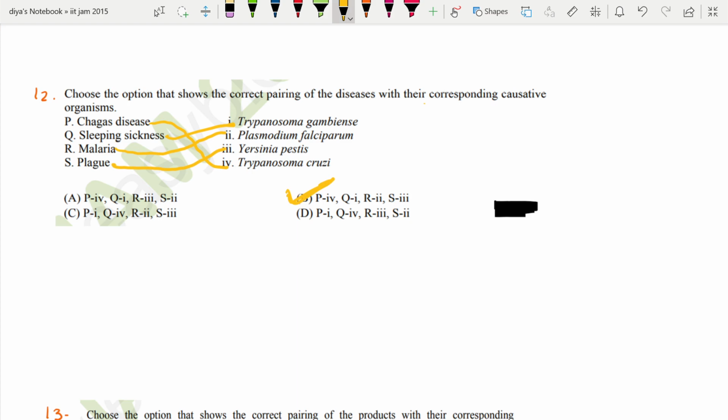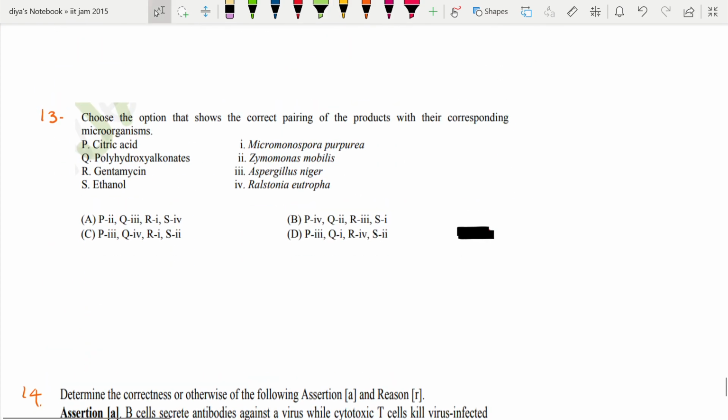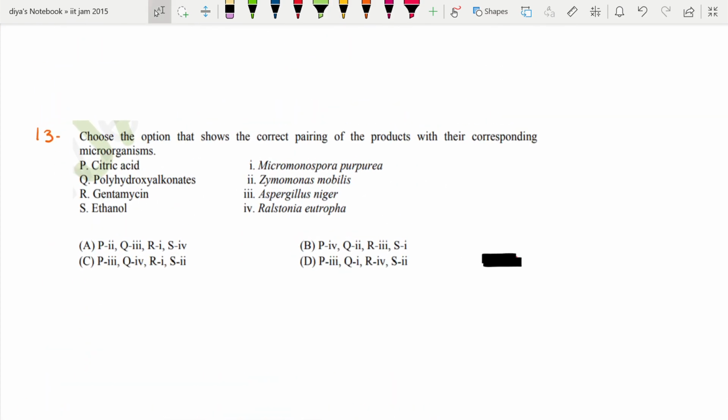Okay, coming to the next question. Choose the option that shows the correct pairing of the products with their corresponding microorganisms. Okay, so citric acid is produced by Aspergillus niger. So Aspergillus niger will produce the citric acid.